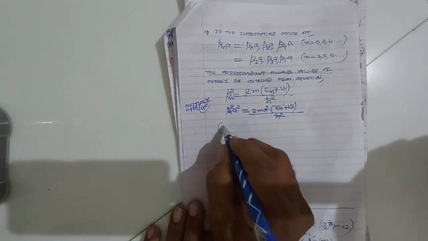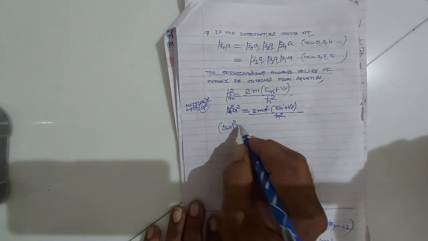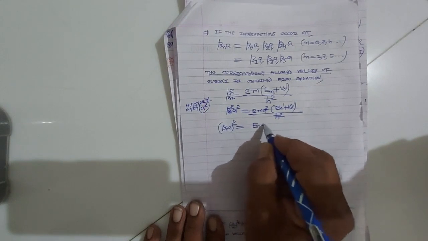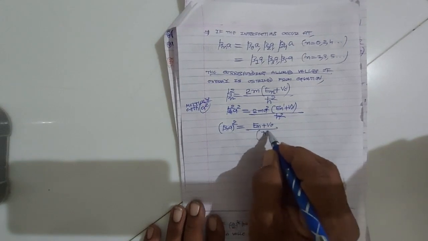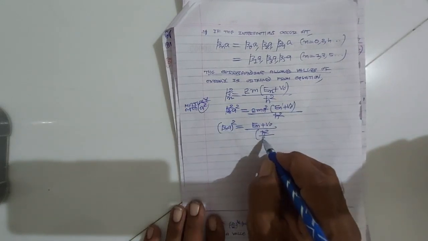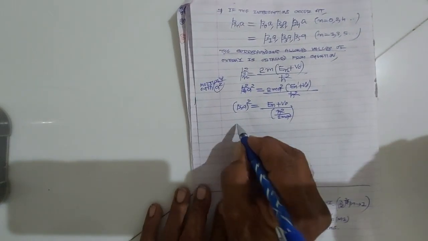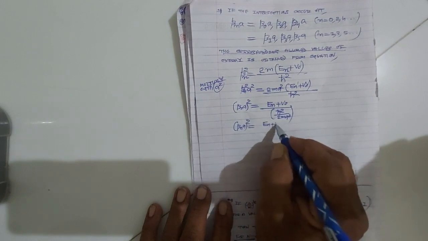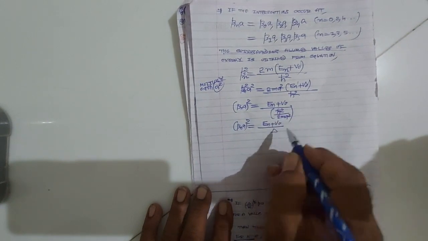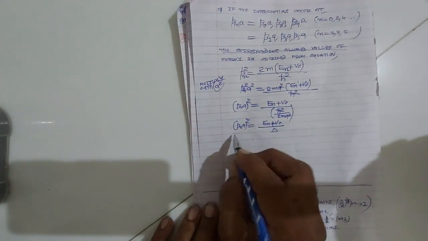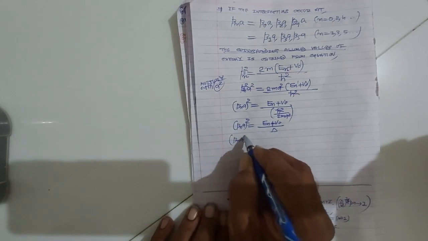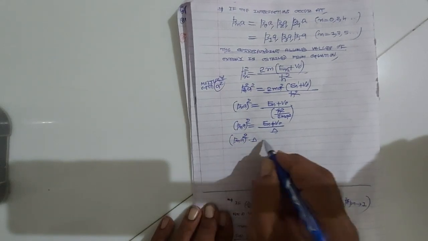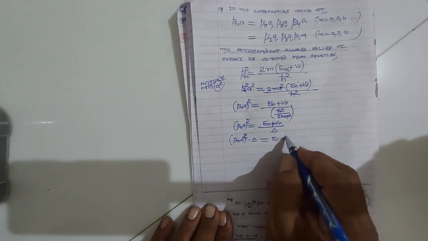So beta n a square is equal to (En plus V0) h cross square, and this 2m a square I am writing in the denominator. So beta n a square is equal to (En plus V0) upon h cross square upon 2m a square. This h cross square upon 2m a square is called delta. So beta n a square into delta is equal to En plus V0.